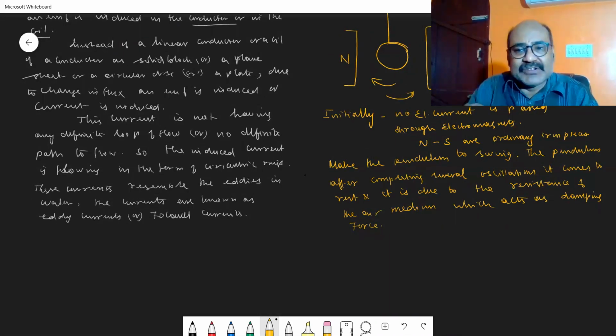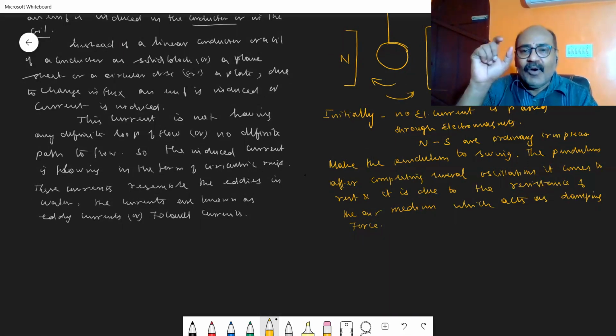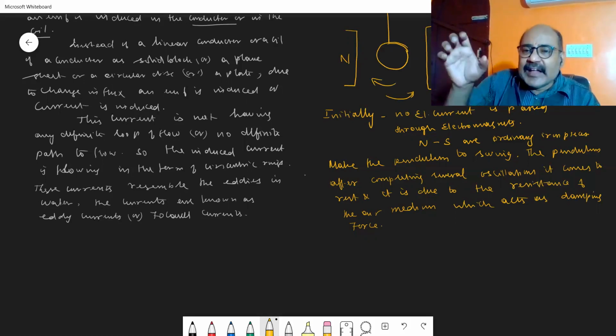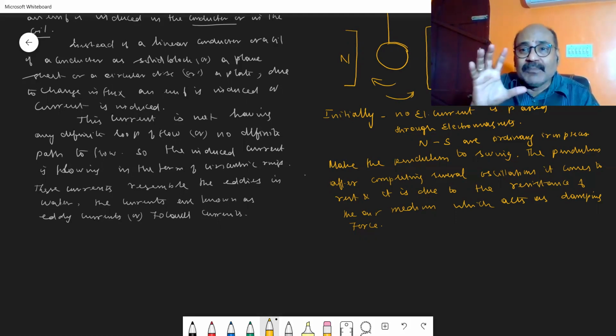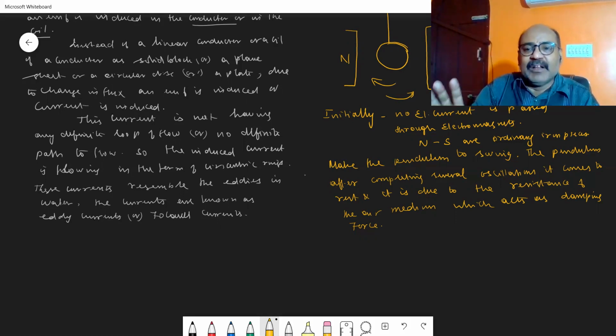Now what I am going to do? While the pendulum is swinging in between the poles of the magnet, you supply the electrical current to the poles so that a strong magnetic field is developed in between the two poles, north pole and south pole.